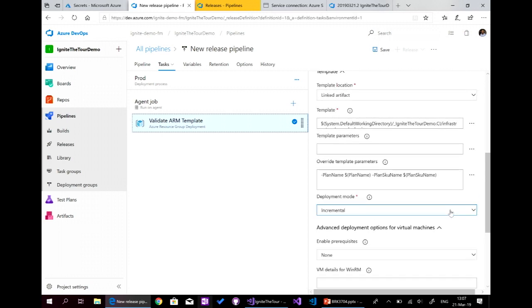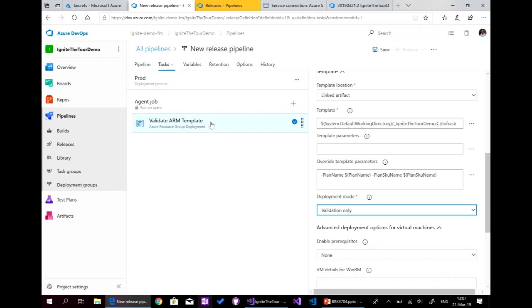And here, in the deployment mode, I will say not incremental, so I will not create or update. So with incremental, it will create the resource group if it's not already created, or update the services if it's already created. But for this task it's validate, so validation only.